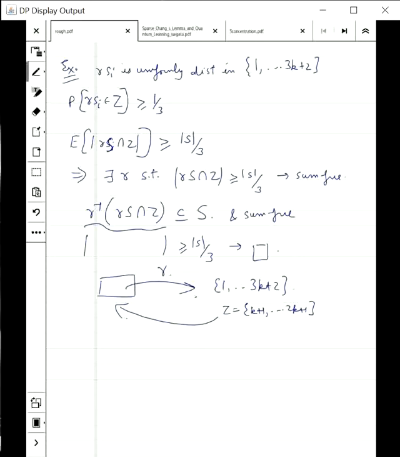This was a very good example of probabilistic methods. There are more examples covered in the notes. I encourage you to go to the notes and look at more very nice examples of probabilistic method.